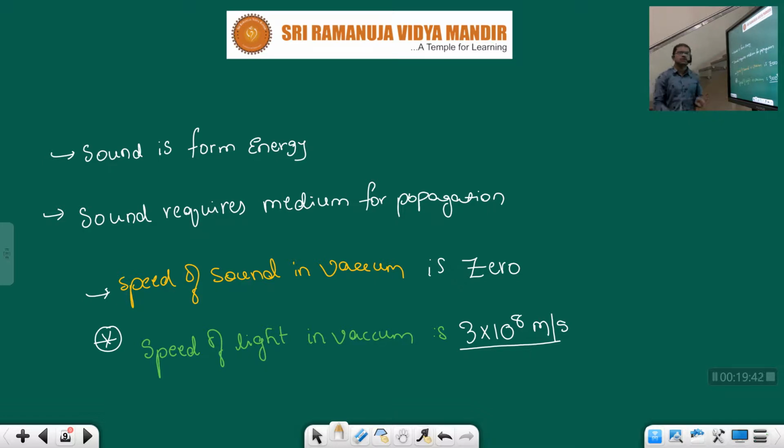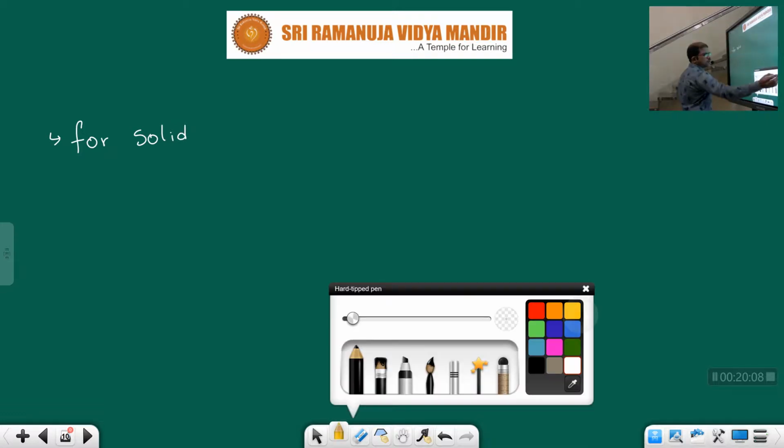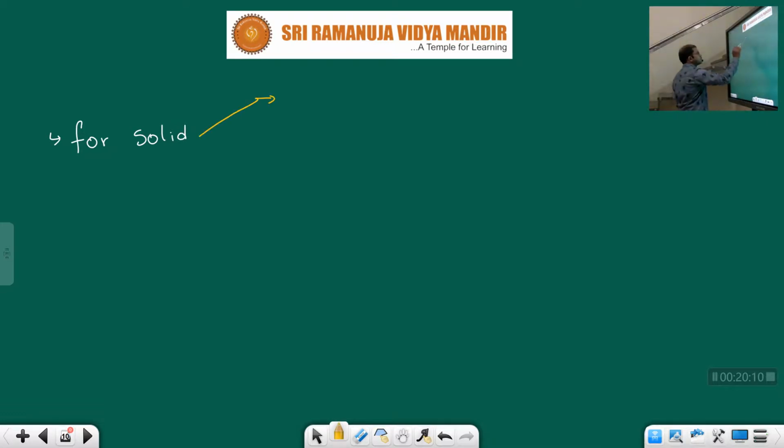And suppose if the medium is completely dense, a solid medium is there, like this board, or any solid object you can take, children. Sound energy can travel with maximum speed, but light energy can't travel through that. Okay, for solid objects, speed of light and speed of sound.